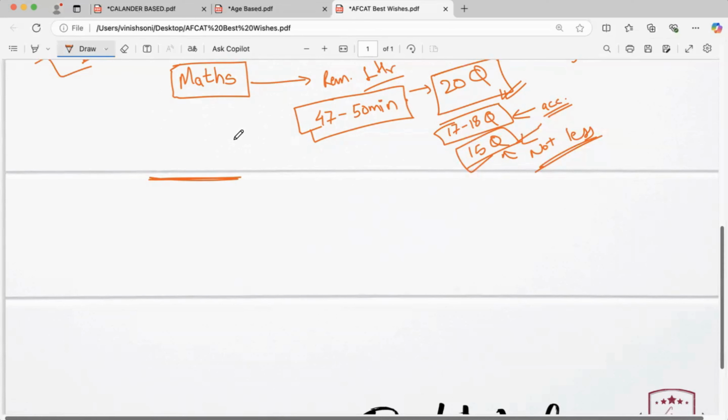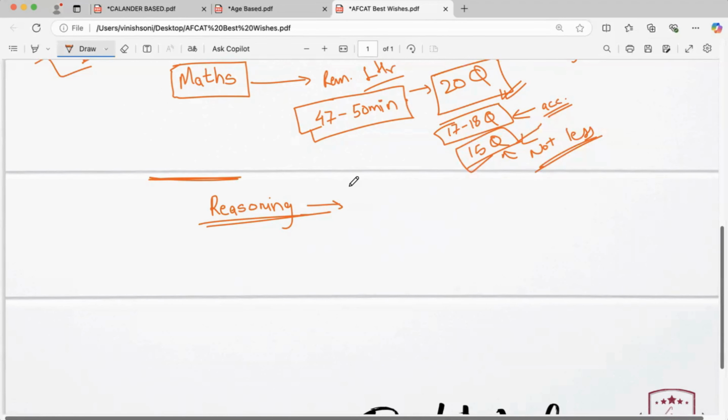So devote the next 30 minutes to your reasoning. Reasoning questions are simple also. There are certain questions which take too much time, so just leave them at that point.